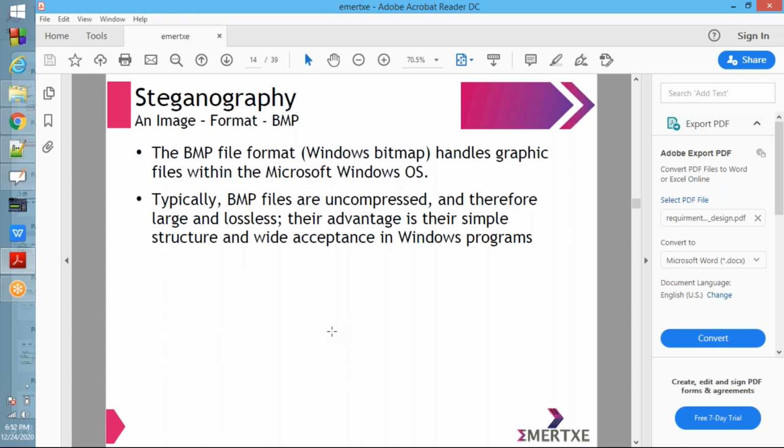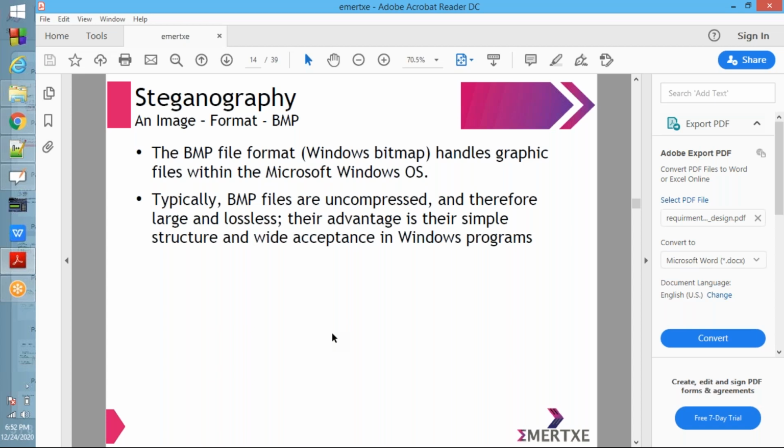Compressed means what? While compressing, you may lose some information, and it will reduce the size. Compressed means some information may be lost and size will be less. Uncompressed means there is no compression and no loss of data, so the file will be large. That is why BMP files are uncompressed, therefore large and lossless.